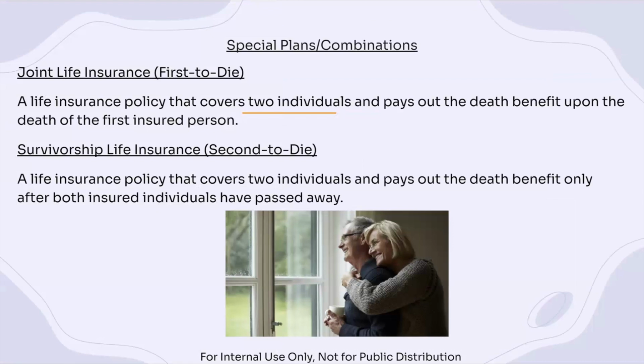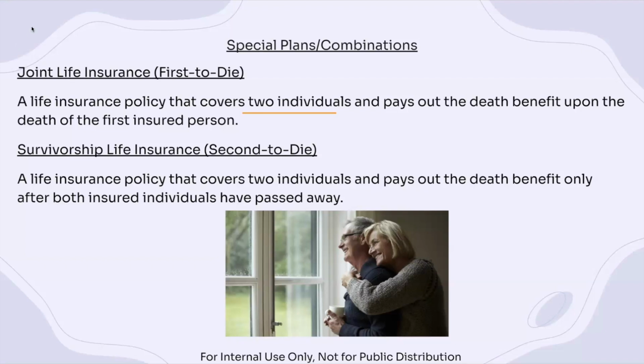Another thing that we want to look at is the survivorship life insurance. This is a life insurance policy that covers two individuals and pays out the death benefit only after both insured individuals have passed away.